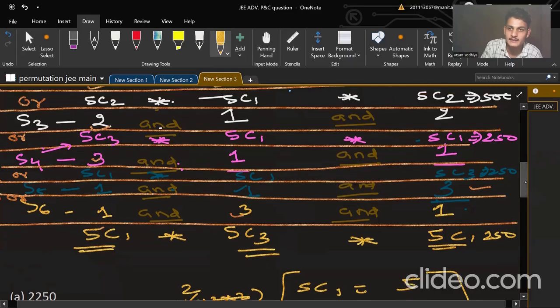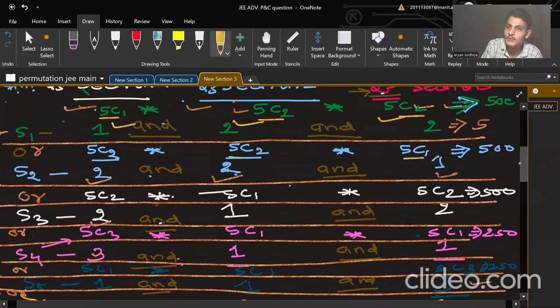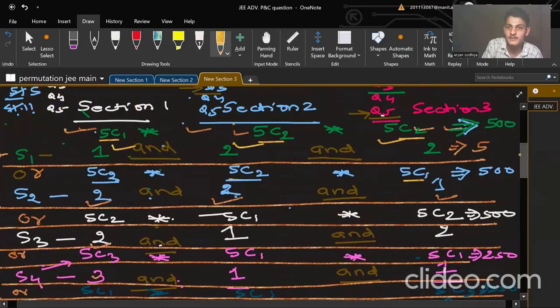But what to do with these numbers now, sir? What to do with these 500, 500, 500, 250? These are all OR cases, right? This is scenario 1, or you can follow scenario 2. So OR is there, so we will add these numbers.